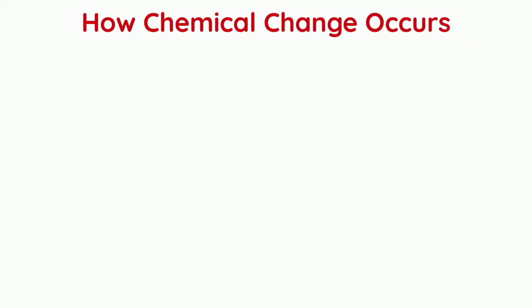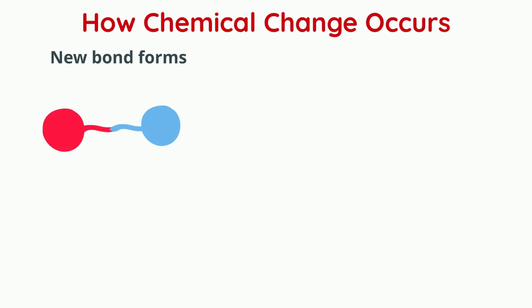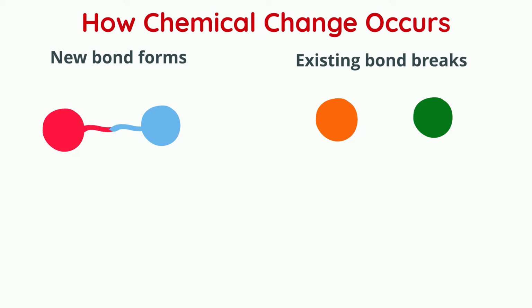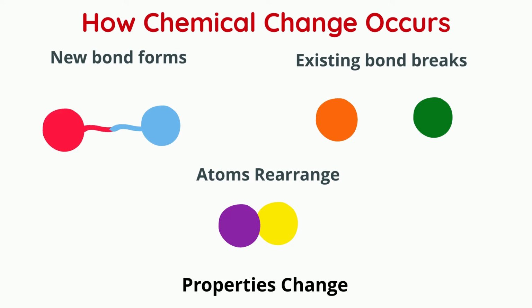Now, the real question arises: how does a chemical change occur? It will occur when two reactants are mixed, due to which new bonds will be formed or the existing bonds will break. If neither of the phenomena occurs, the atoms of the reactants might simply rearrange themselves. This is how chemical change occurs. And when it occurs, the properties of the material change.